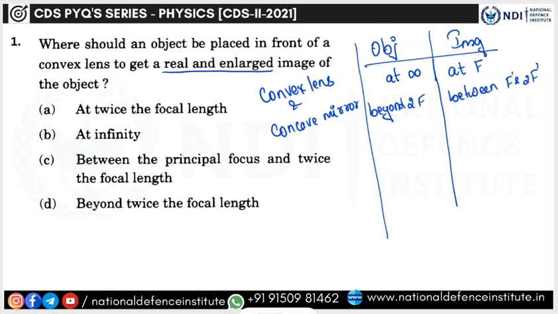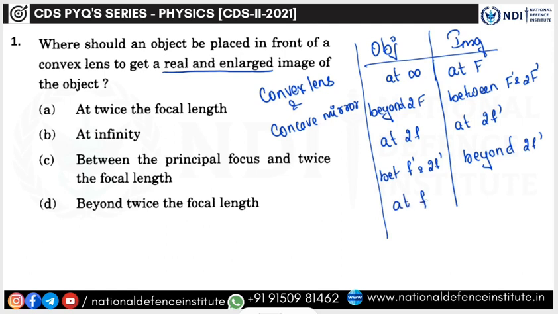If you place it at 2f, you will get it at 2f dash. If you place it between f and 2f, you will get it beyond 2f dash. And if you place it at focus, you will get it at infinity.